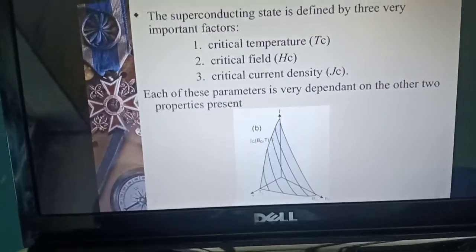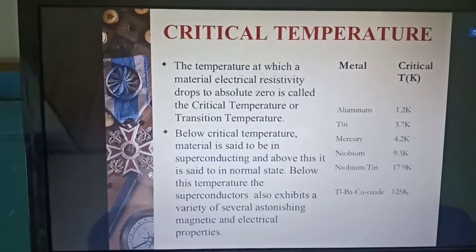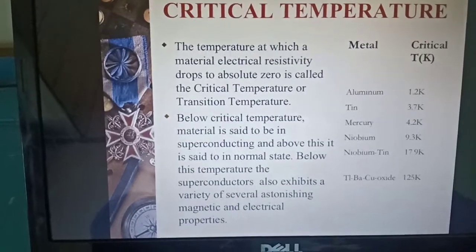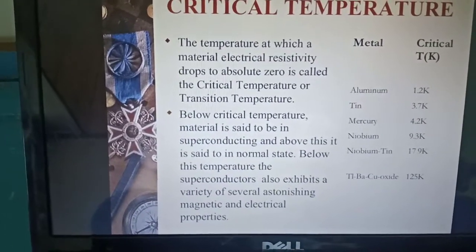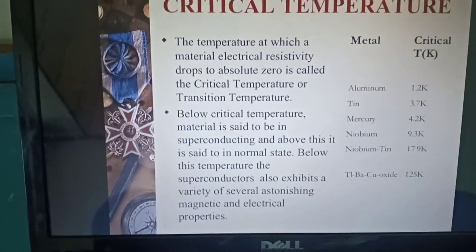So here, see the critical temperature. The temperature at which the material's electrical resistivity drops to absolute zero is called the critical temperature or the transition temperature, as I told before starting the unit.